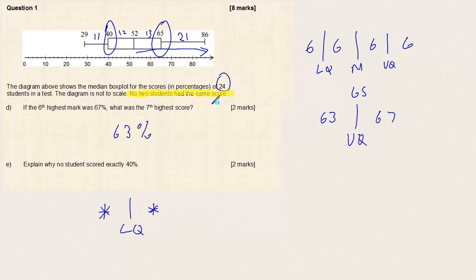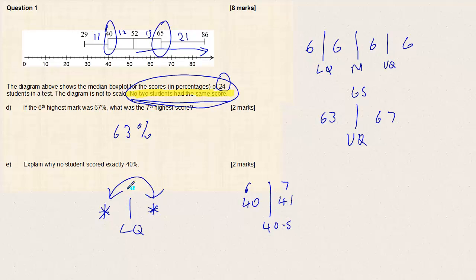If we could have had the same score, we could have had two students that were actually on that 40, but we can't have anybody on the 40 because no two students had the same score. If somebody had 40 and somebody else had 41, and this was the 6th piece of data from the lower end and this was the 7th, then the lower quartile would be 40.5. So it's this point that no two students had the same score and that 40 is the lower quartile. So that must have been arrived at by a student either side of 40.